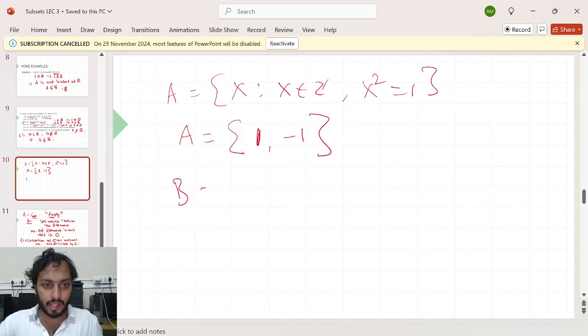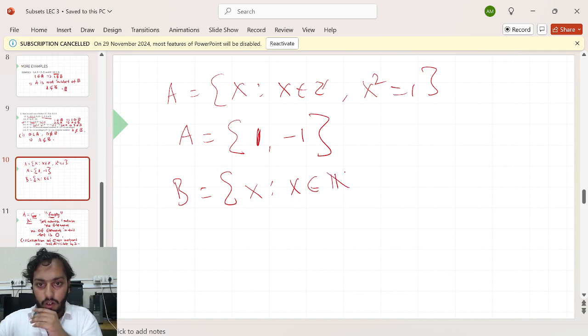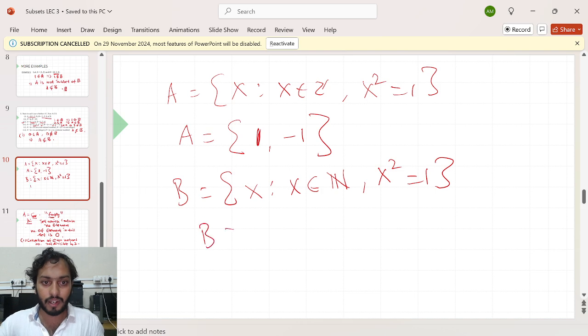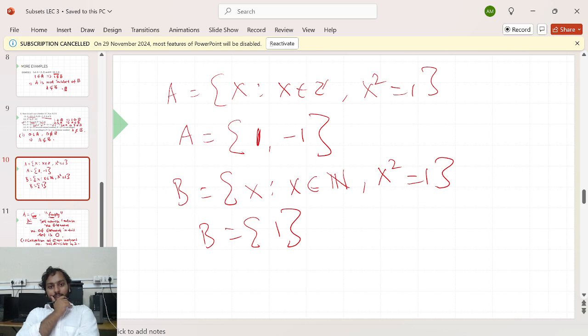So set B is again the same thing, but here negative numbers are not allowed. Only positive numbers are allowed, so that the square is 1. So what will B contain? Only one element, 1. How many elements does A contain? 2. And how many elements does B contain? 1.